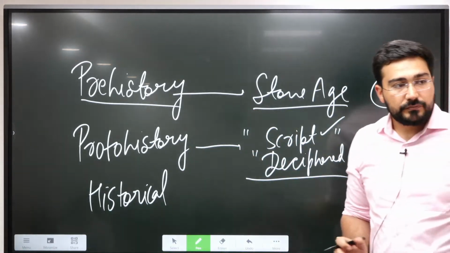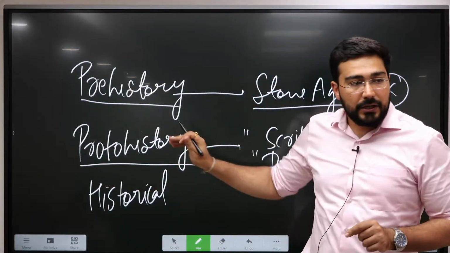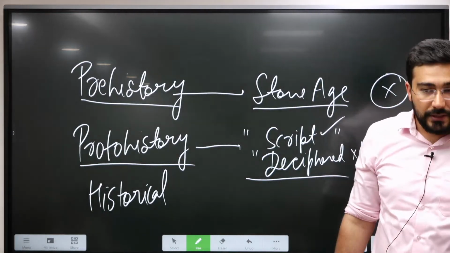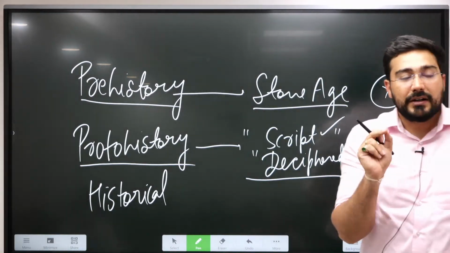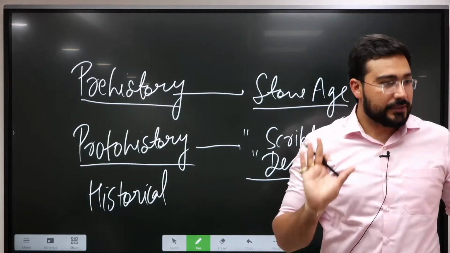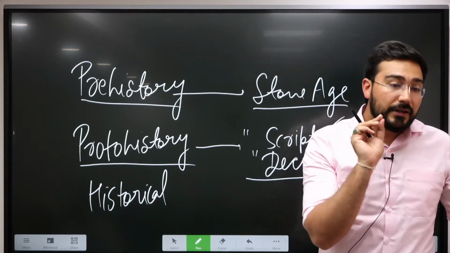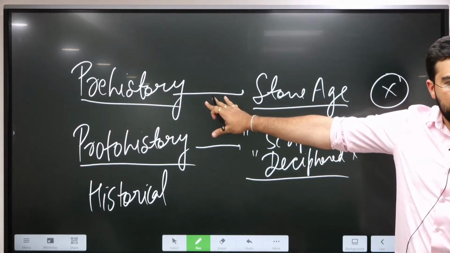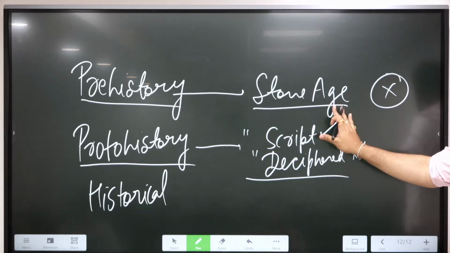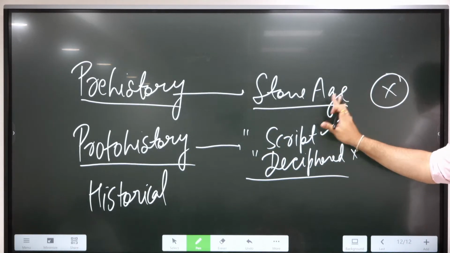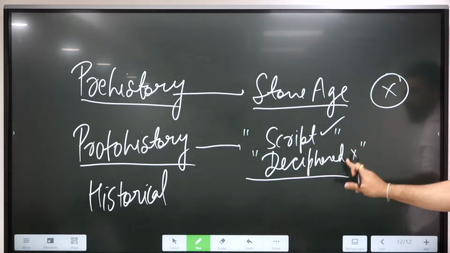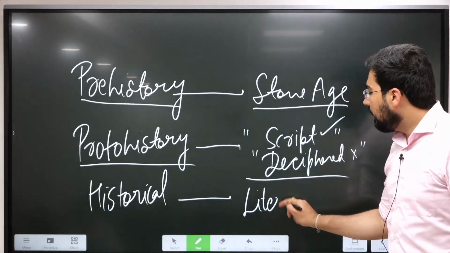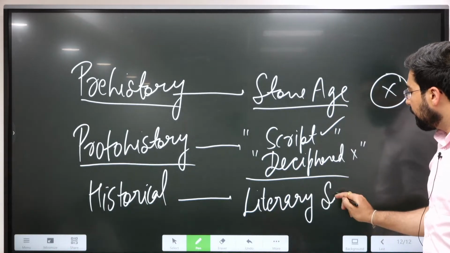One time UPSC asked a question in which it used the word protohistory along with the Chalcolithic period. That was on the basis of the understanding of archaeologists, not the historians. That's why I'm making you aware here itself. This is very clear. Prehistory just means that we do not have any invention of writing. Here we are able to get the script, but it is not deciphered. From here onwards we have the literary sources.